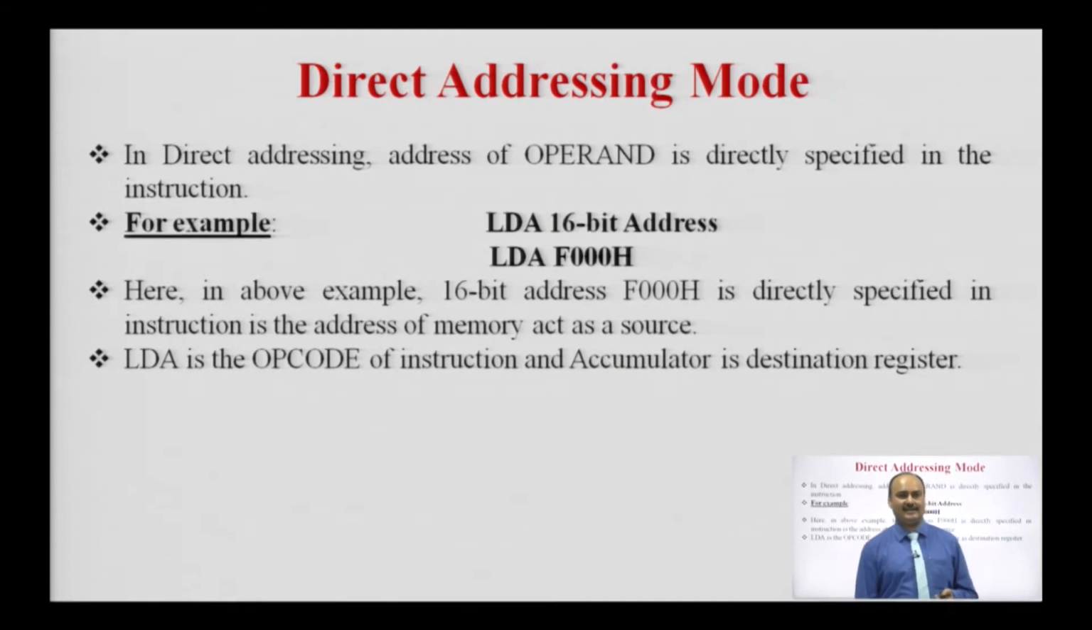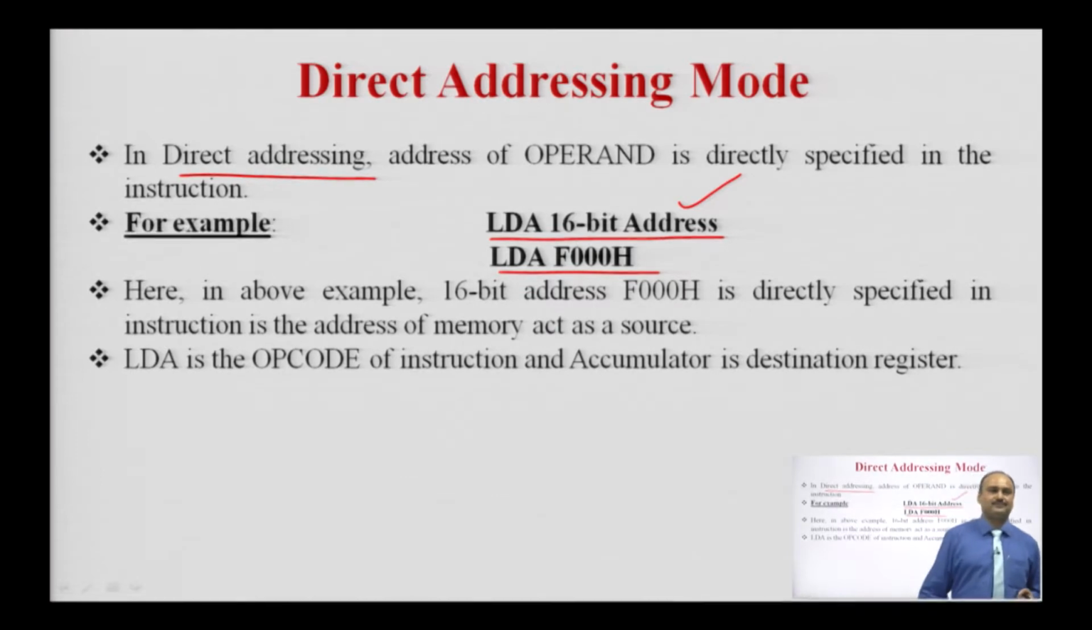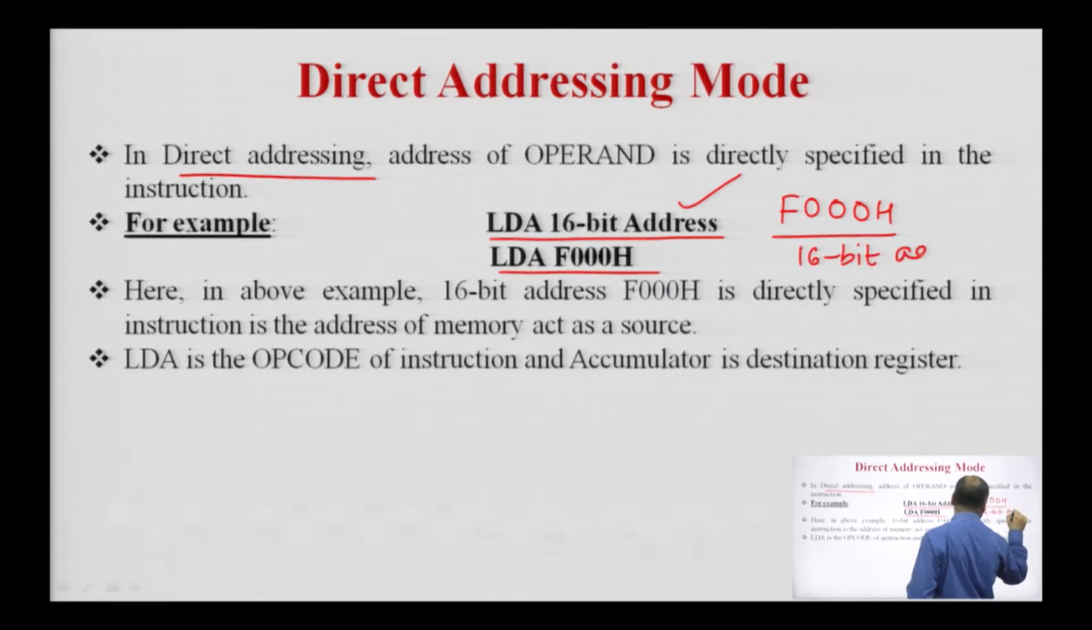Next is the direct addressing mode. As its name indicates, the address of the operand is directly specified with the instruction. See here, this is the syntax of the instruction: LDA 16-bit address. So, the address of the operand is directly specified with the instruction, that is why it is called direct addressing mode. In this example, F000H is nothing but the 16-bit address of the operand. This address is specified with the instruction LDA.